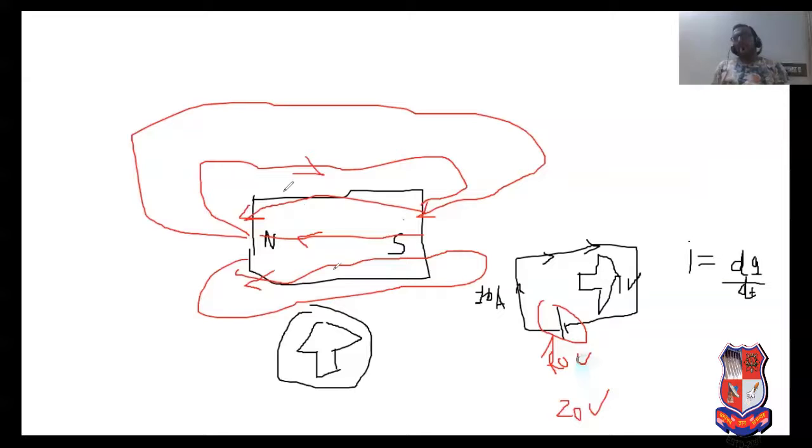So what is the source of the magnet? First, if current flows in the filament, then a magnetic field is developed. Second, a magnetic field is developed due to a magnet. And third, a magnetic field is produced due to the change in electric field, which I will discuss in the Maxwell equation concept, already discussed in the Maxwell equation. So these are the sources of magnetic field.